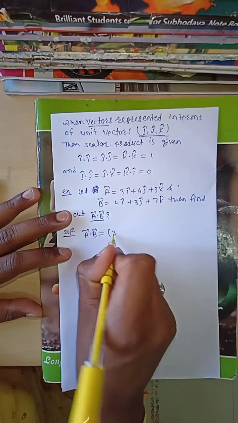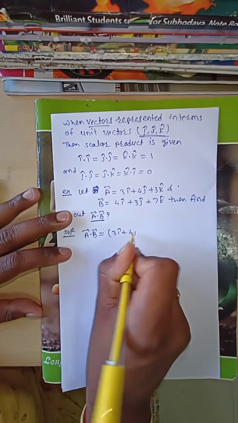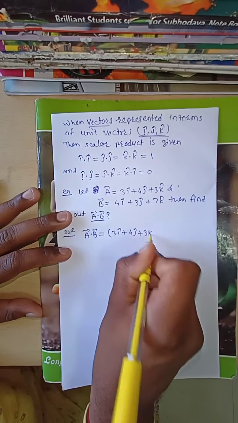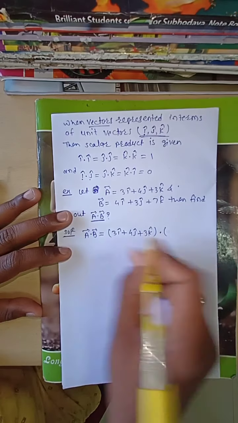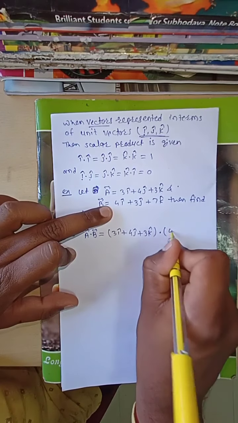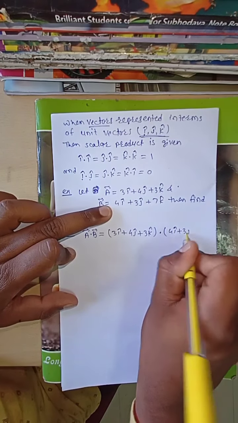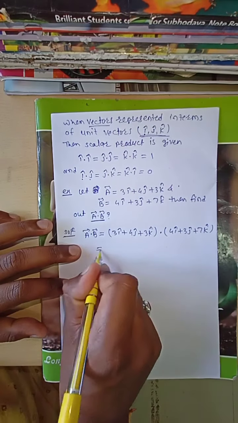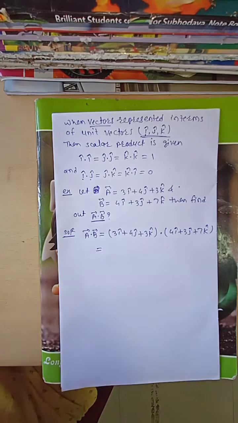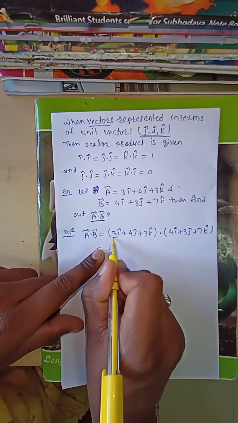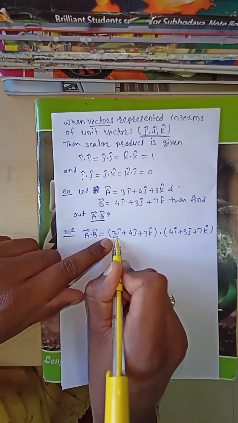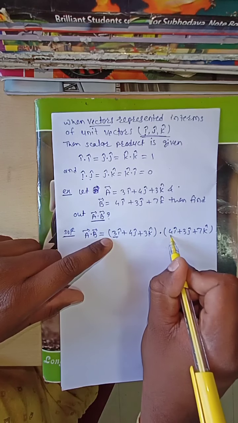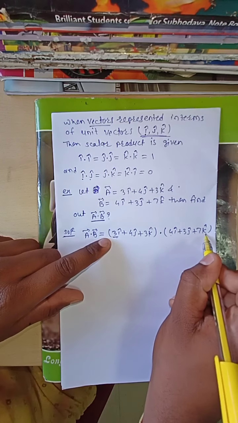a bar dot b bar is equal to, first write a, which is 3 i cap plus 4 j cap plus 3 k cap, dot b, which is 4 i cap plus 3 j cap plus 7 k cap. First take 3i with 4i plus 3j plus 7k.